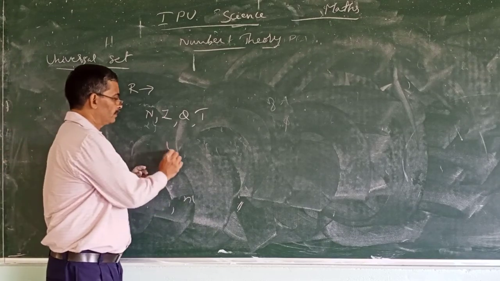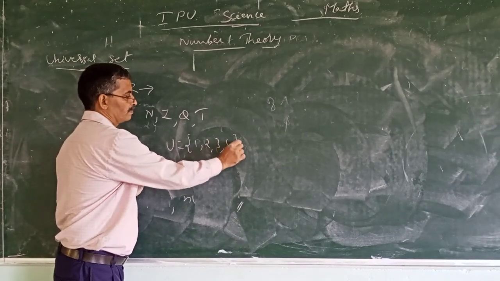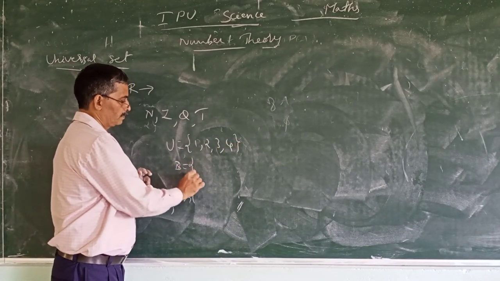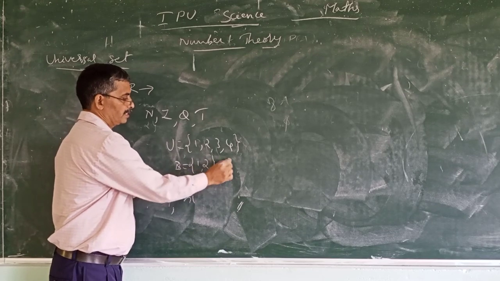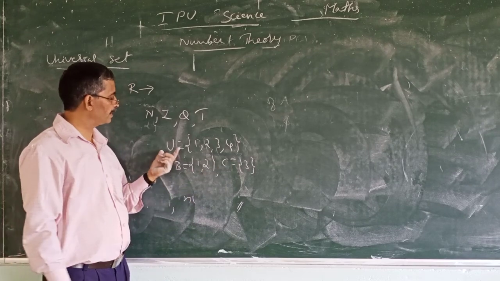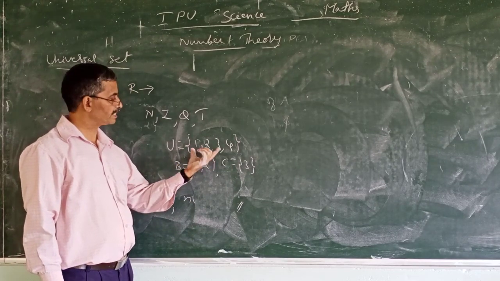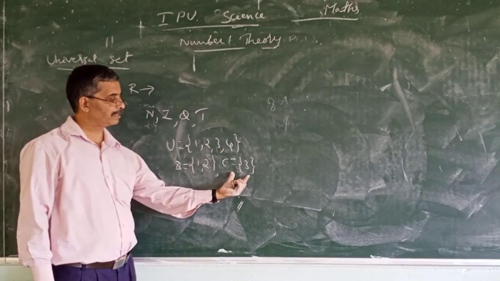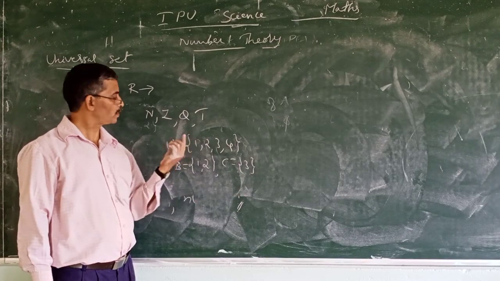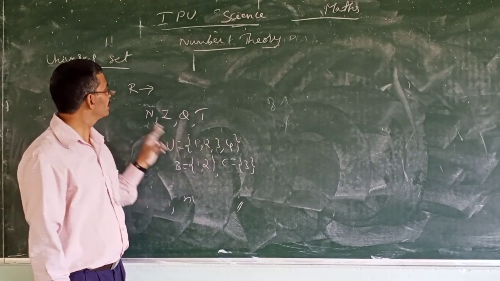One more example I will give you. Let A equal to {1, 2, 3, 4}, B equal to {1, 2}, C equal to {3}. Now if you consider these, I can take this as a universal set. This universal set contains the elements of set B and the elements of set C. So I can take {1, 2, 3, 4} as the universal set.